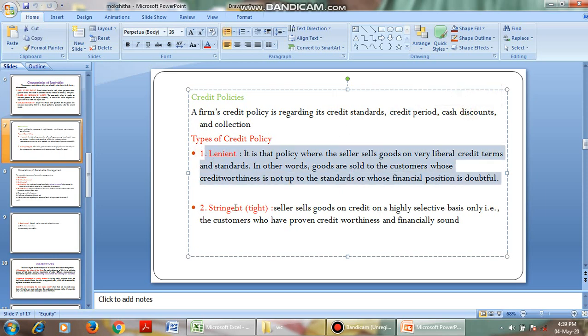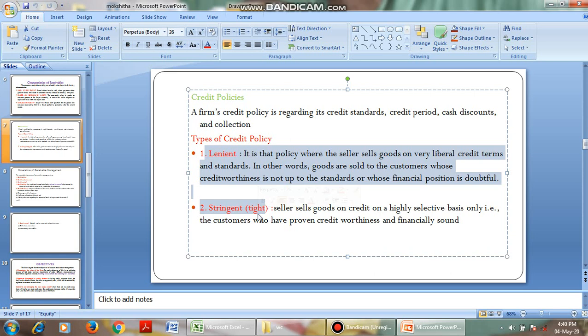There are two types of credit policies: lenient credit policy and stringent or tight credit policy. Lenient credit policy is the policy where the seller sells the goods on very liberal credit terms. That is, we are giving credit on liberal terms and conditions.